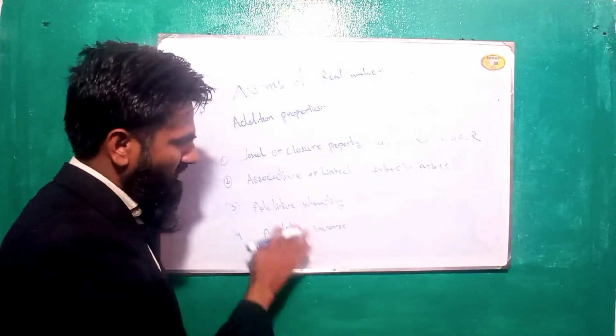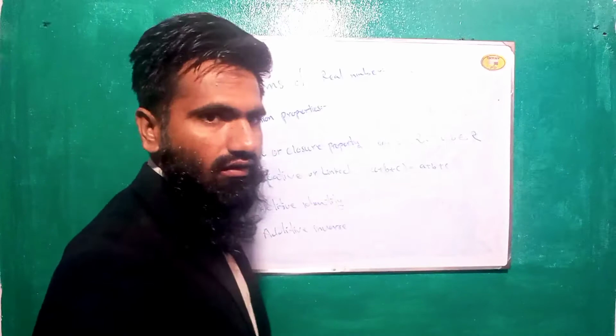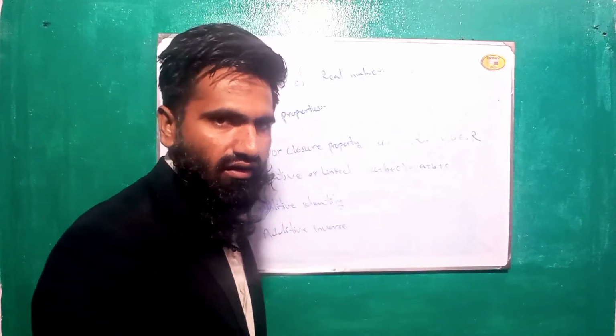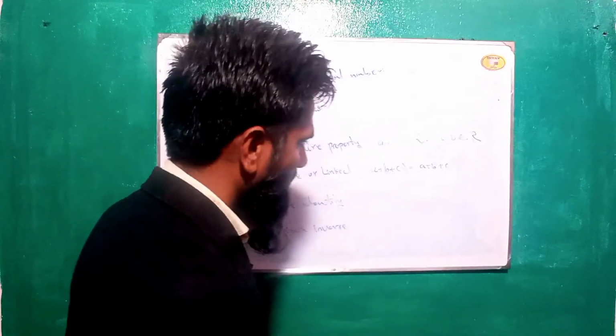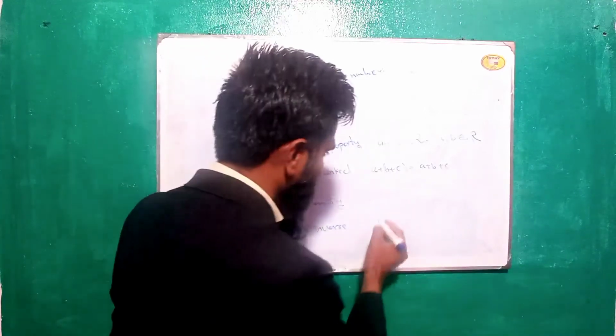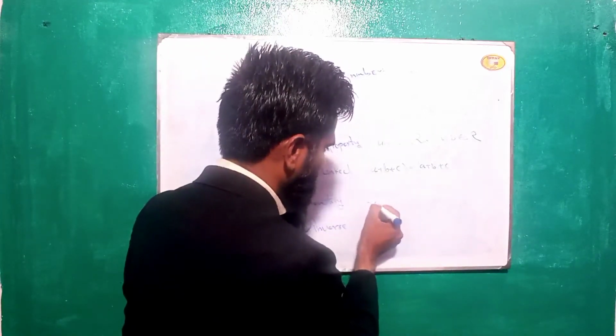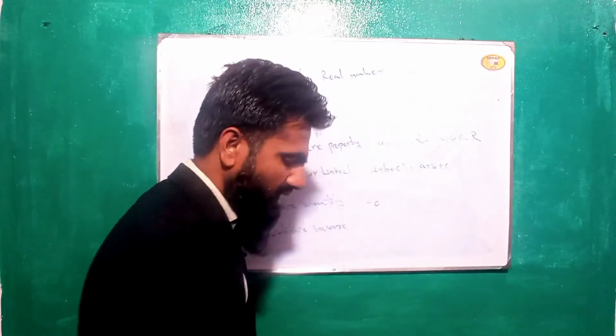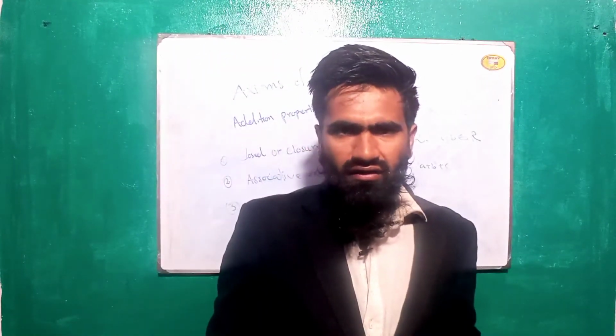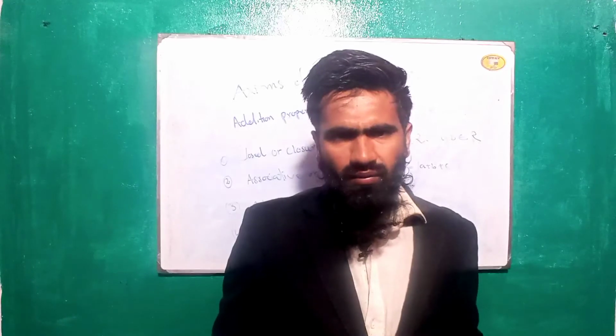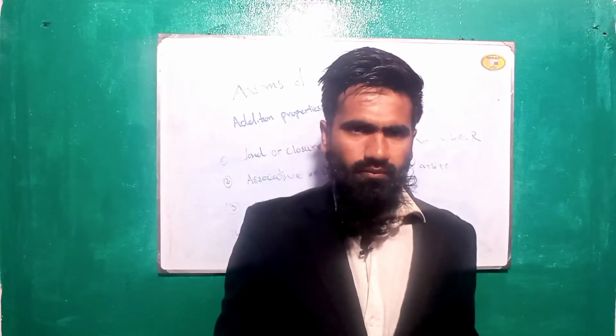And the additive identity is the identity of addition, and it is equal to 0. Additive identity means a number that can be added to any number and the answer is the same.